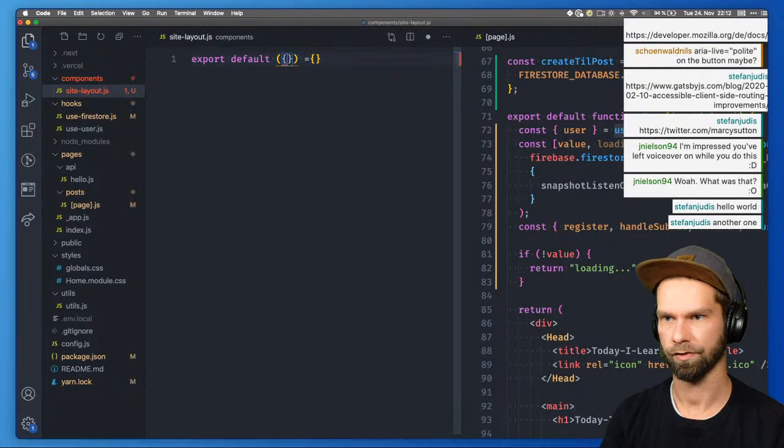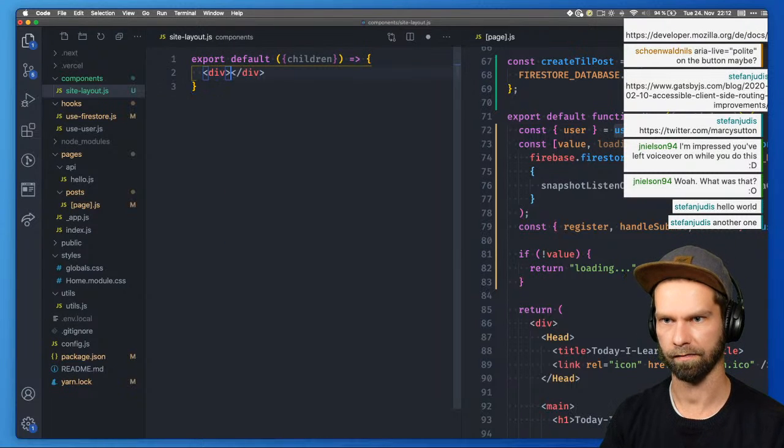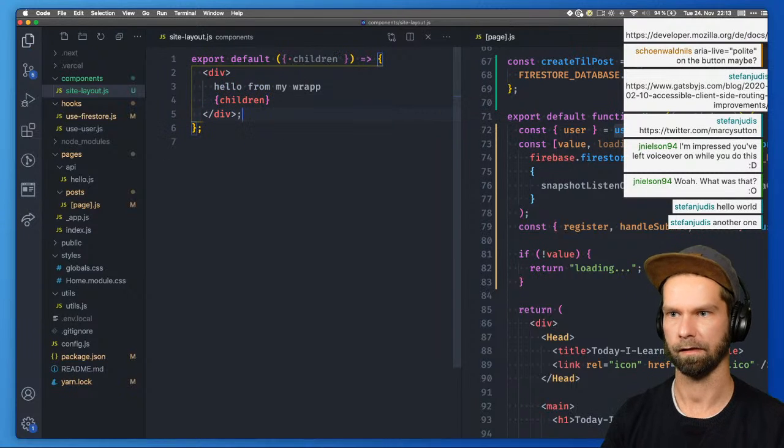And this now should accept children. And then basically we should be able to just have something like div, hello from my wrapper, and then we do children. I think that should work.